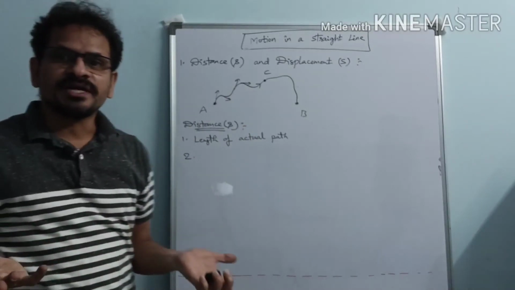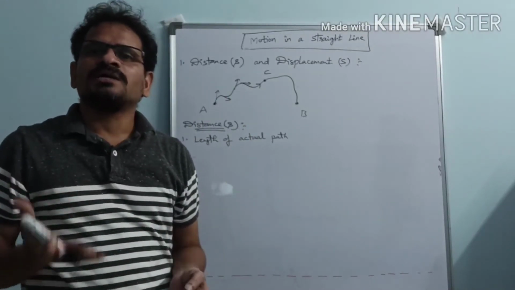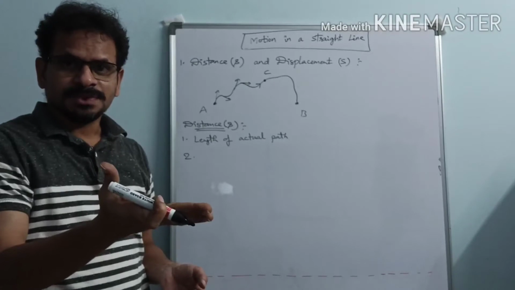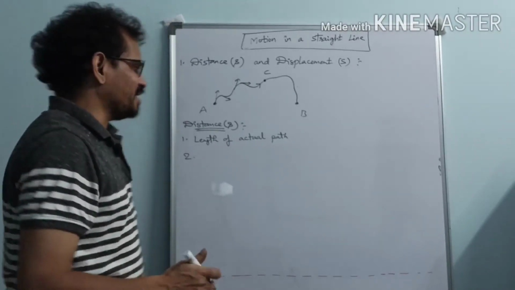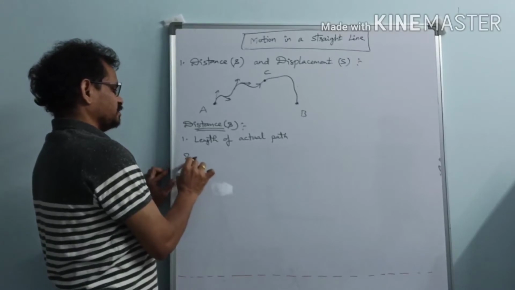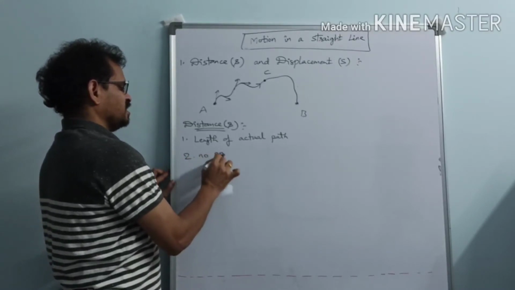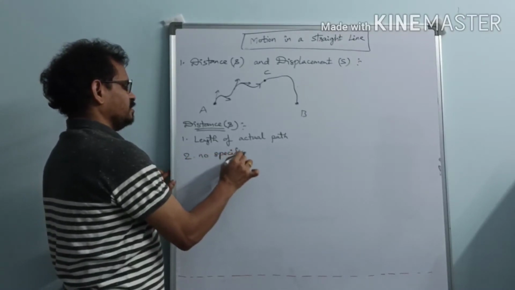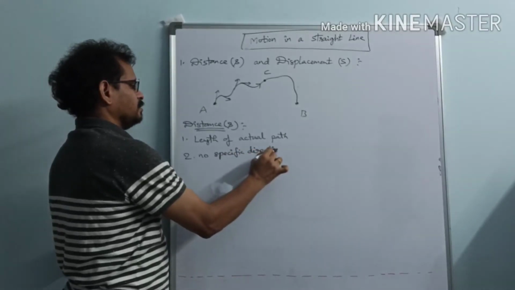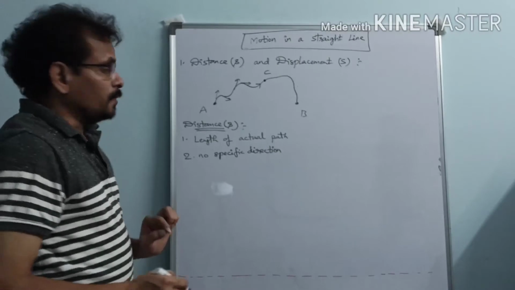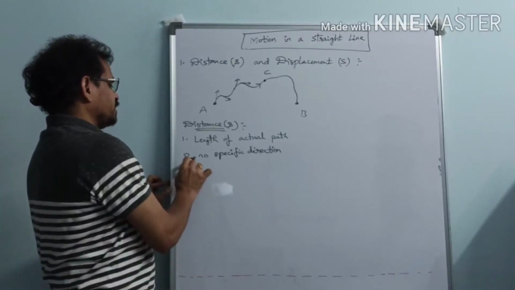He is telling us different directions, which means he is not moving in a specific direction. So distance does not have any specific direction.